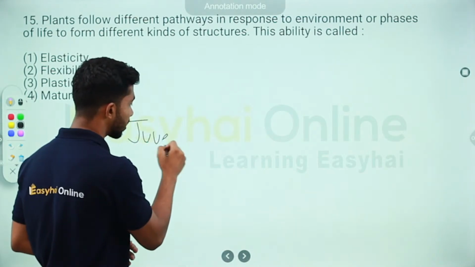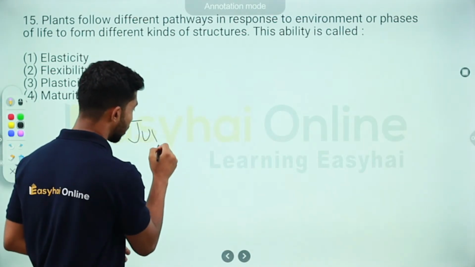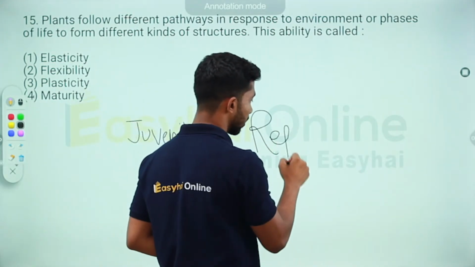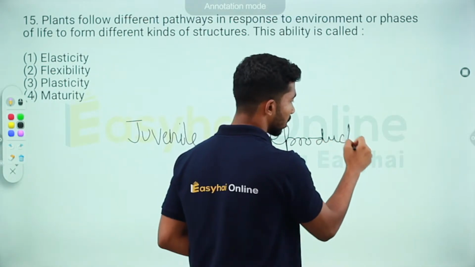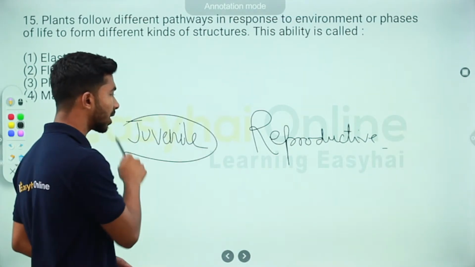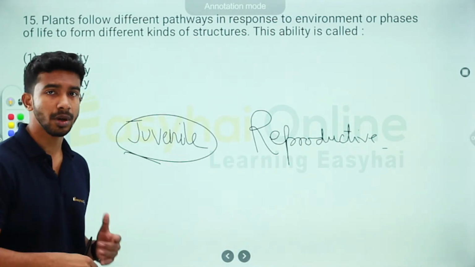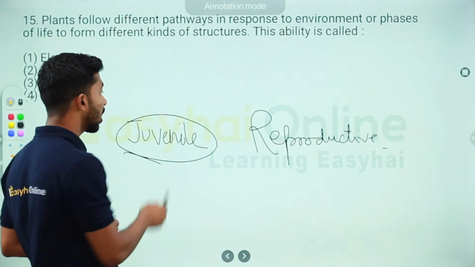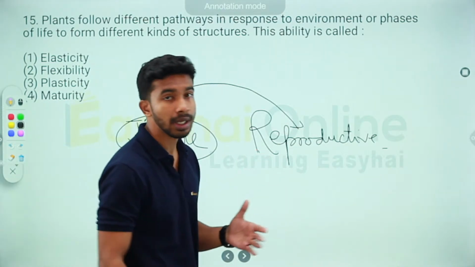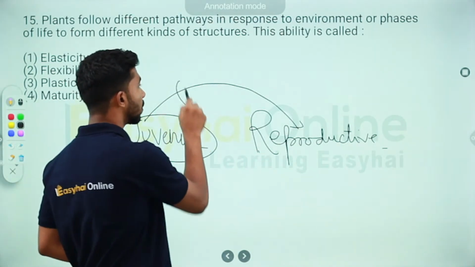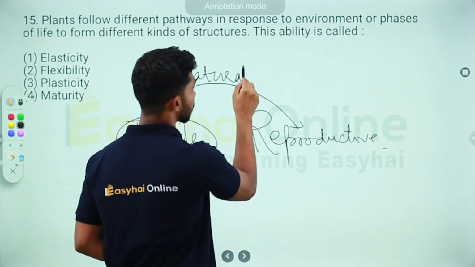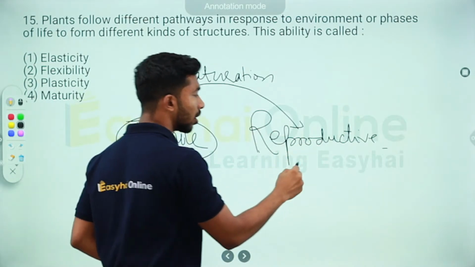You have the juvenile phase, and you have a reproductive phase. Juvenile phase, as the name suggests, is the child phase, when the organism is not reproductively active yet. When it moves from juvenile to reproductive phase, that is, when this individual can start reproducing, that is called maturation. And at this phase, it's called maturity.